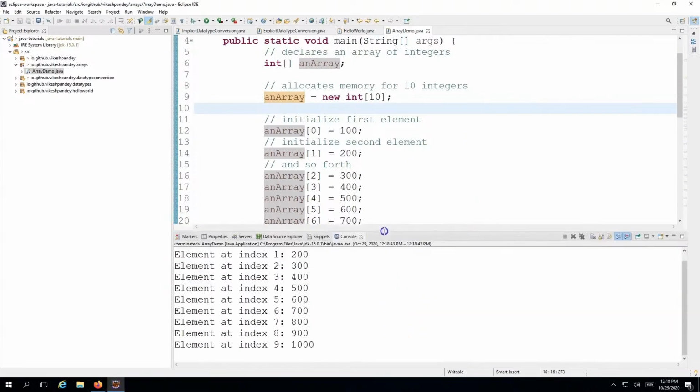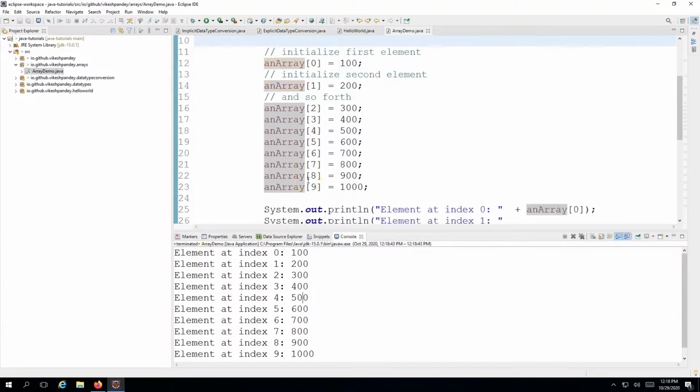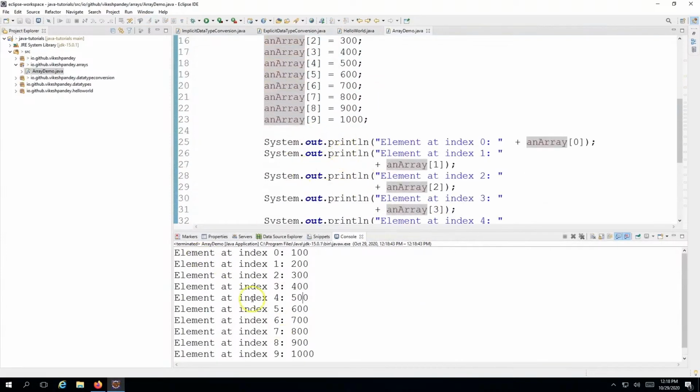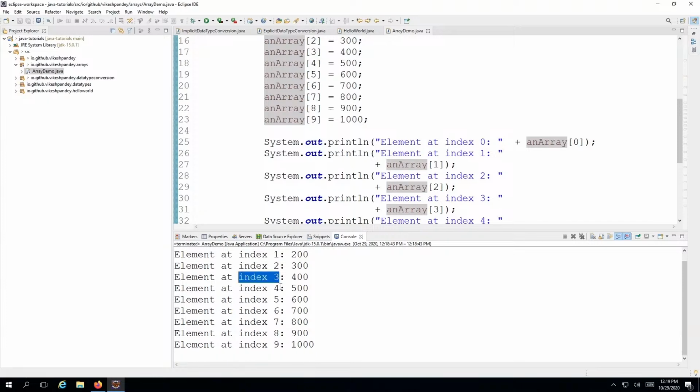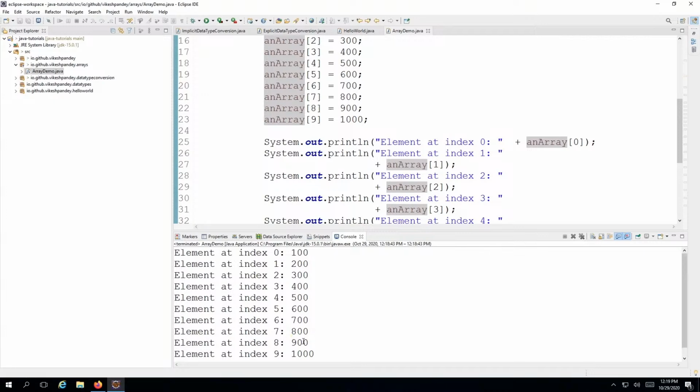Now if I expand this console, you can see all the system.out.println statements have been executed and they printed this. This is the static string part, element at index 0, including the colon, printing exactly as is, and then dynamically the 0th index element of the array is printed here. Similarly, we have printed the index 1 location element, index 2 location element, index 3 location element, and so on and so forth till the index 9 location element. In total these are the 10 elements, but the index always works from 0 to length minus 1. In this case it goes from 0 to 9.